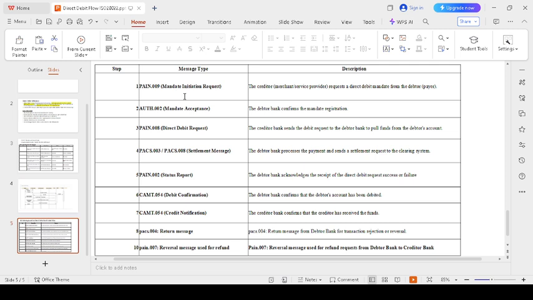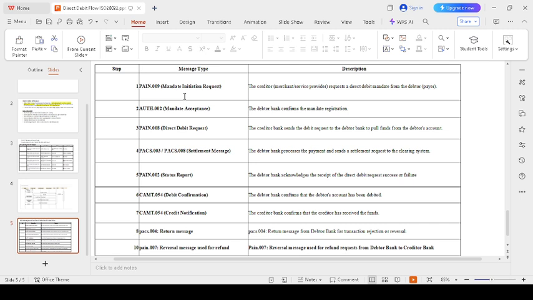If we think that pain 009 is a mandate initiation request, the creditor should store the debtor's consumer details, bill amount details, and account details, which we call a mandate initiation request. The response should be either yes or no. The debtor bank should agree to the mandate information given, via the auth 002.